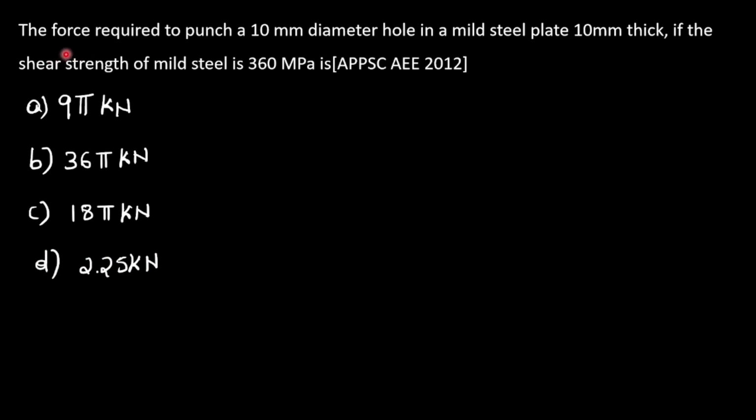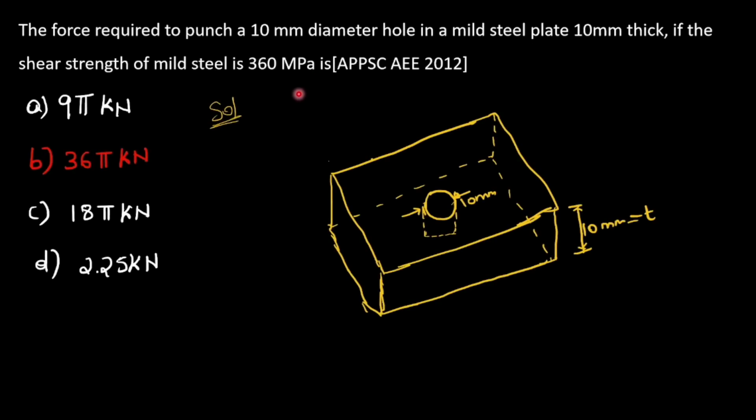So next question. The force required to punch a 10 mm diameter hole in a mild steel plate 10 mm thick, if the shear strength of mild steel is 360 megapascal, is? So what is it saying? The force required to punch a 10 mm diameter hole in a mild steel plate.